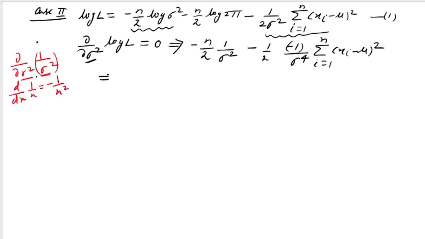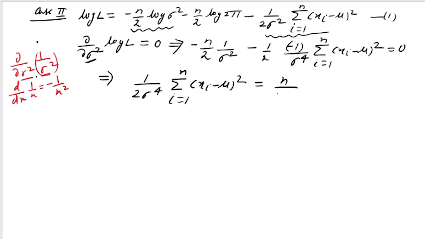Now I have to simplify this expression, and this is equal to 0. So if I simplify this, this minus and minus will become plus, so I will get 1 by 2 sigma to the power 4 summation xi minus mu whole square, i varies from 1 to n, and if I take it to the right hand side, I will get n by 2 sigma square. Now I need to cancel some of the common terms. So 2 is there, 2 is there, and here we have sigma square, and here we have sigma to the power 4.